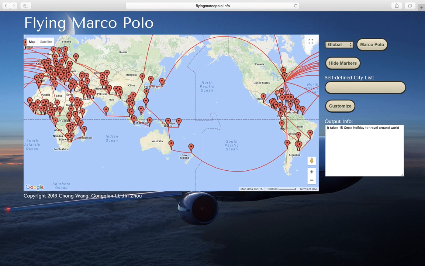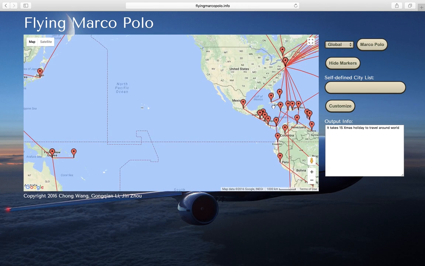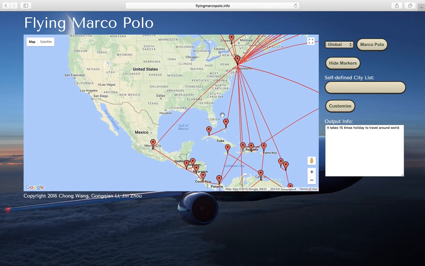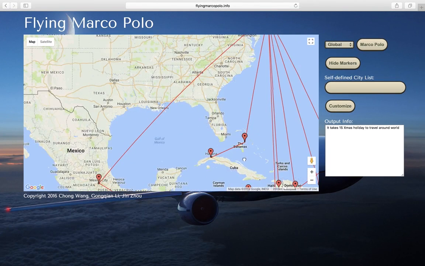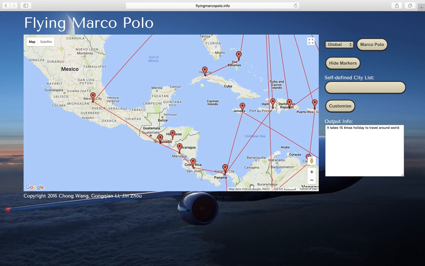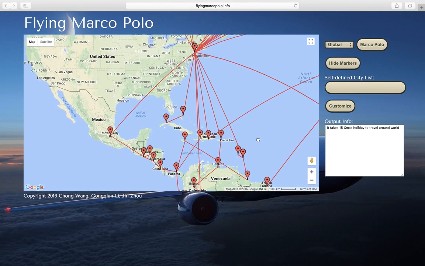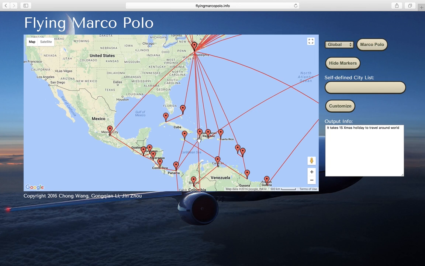And holiday mode is a more practical and more interesting solution. In order to travel around the world, our Marco Polo, a very busy man, can only go abroad in his Christmas holiday week. That means, at the end of the holiday week, Marco Polo has to come back to New York. For example, this holiday week, Marco Polo decides to travel to several cities in Central America: Mexico City, San Jose. If he spends all his holiday weeks traveling, it will take around 50 years to travel around the world.